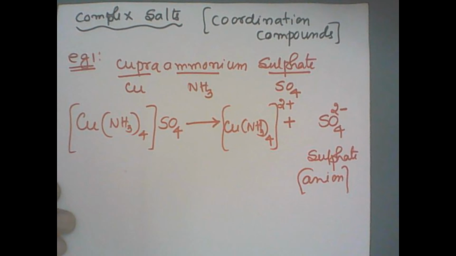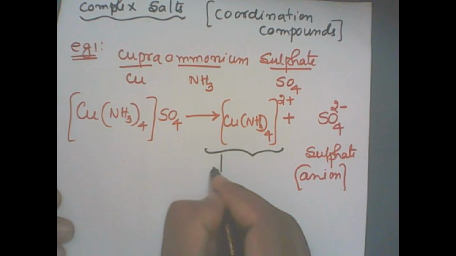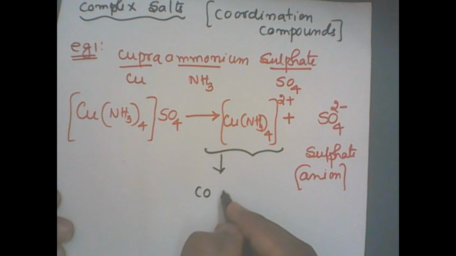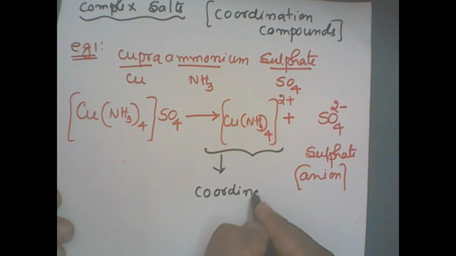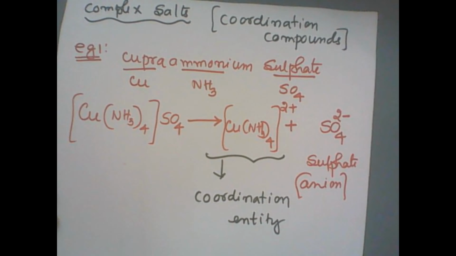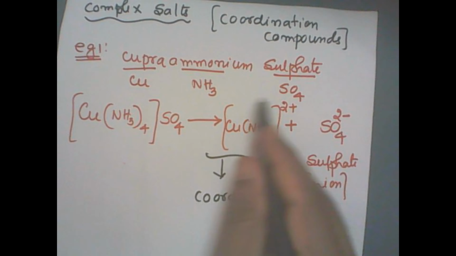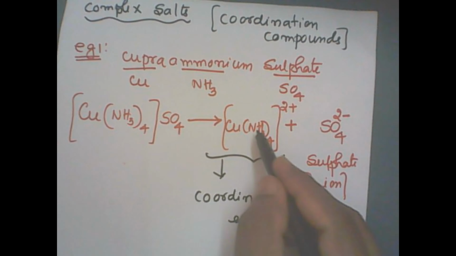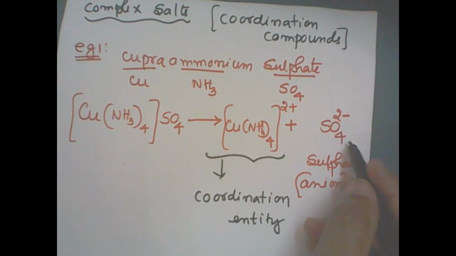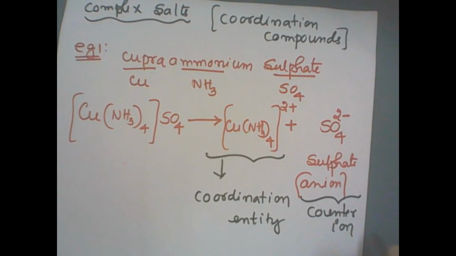Whatever we have inside the square bracket is called the coordination entity. Remember, coordination entity, from coordination compounds. Outside the coordination entity, whatever is there is a simple ion, maybe a cation or an anion, called the counter ion.